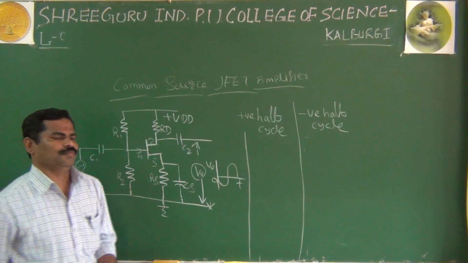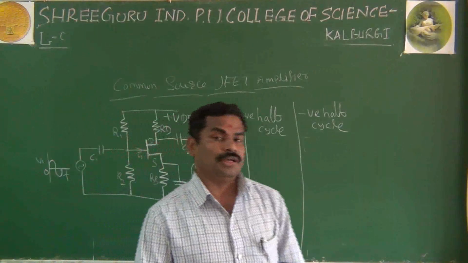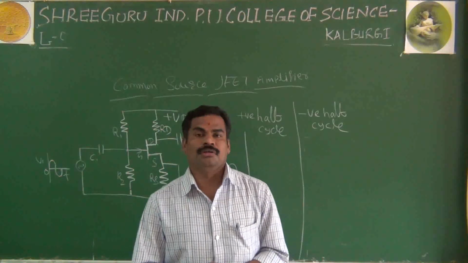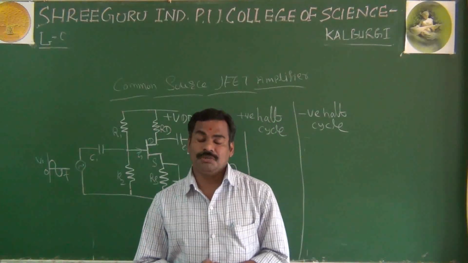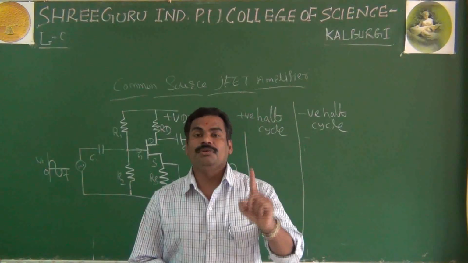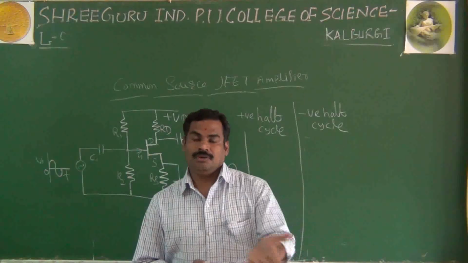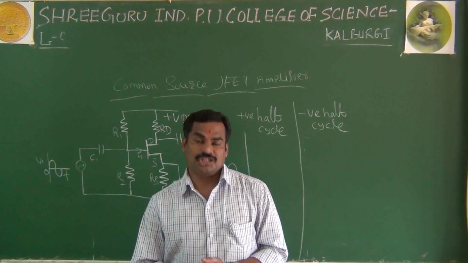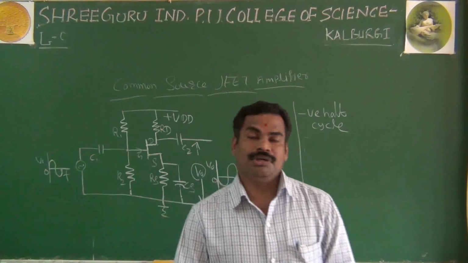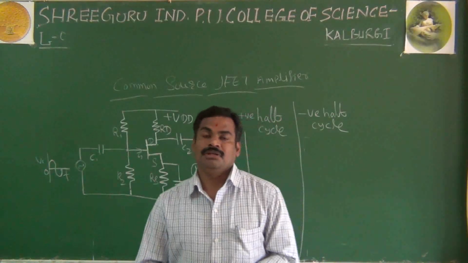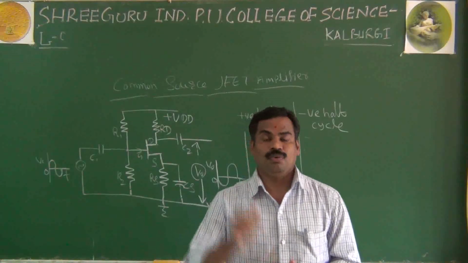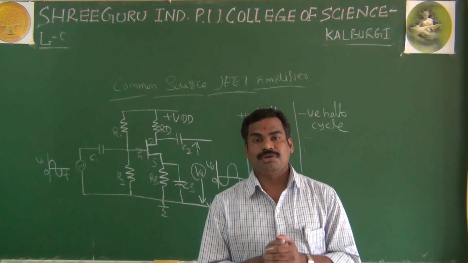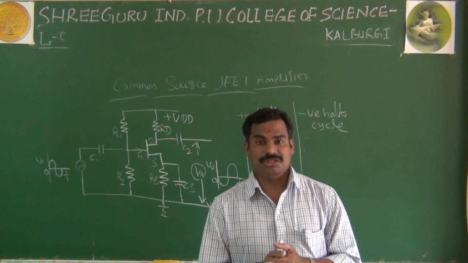You have also studied the output or drain characteristics: only if the JFET is in the saturation region or pinch off region does it act as an amplifier. Just as a transistor acts as an amplifier only in the active region, the JFET acts as an amplifier only in the pinch off region, also called the saturation region.